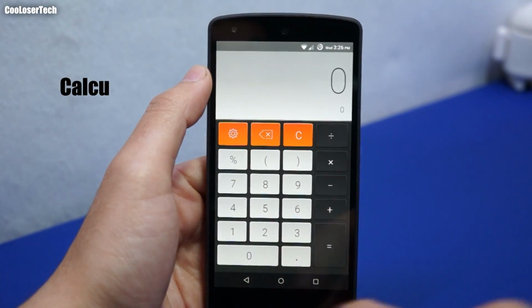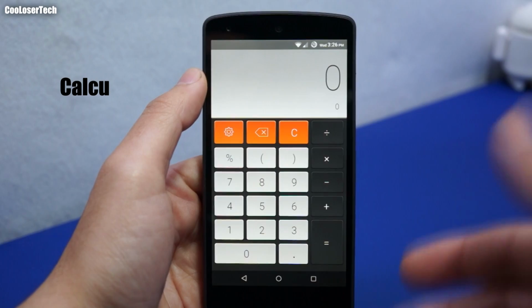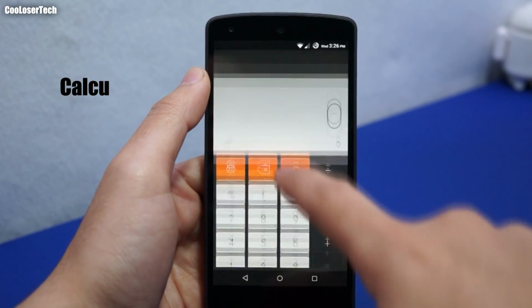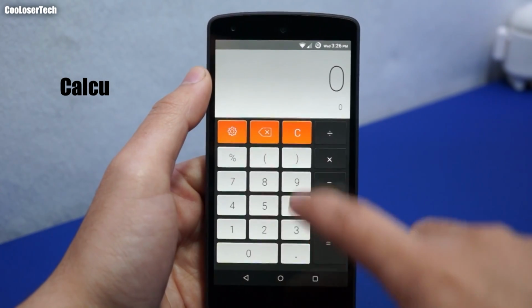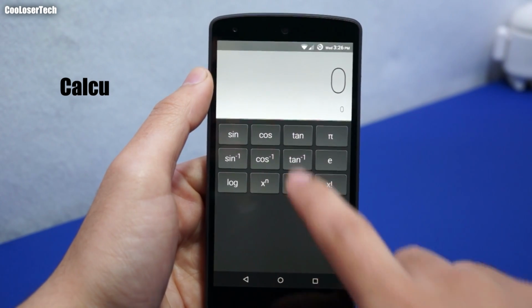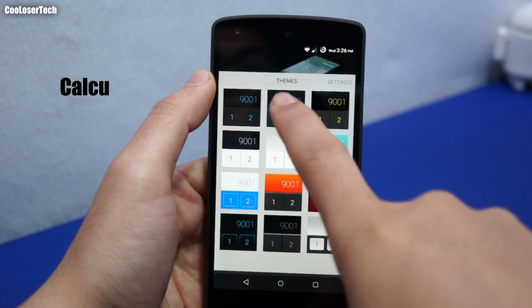CALCU is just a calculator replacement for your stock one. You might like this one a lot better. It has gestures where you can see the history, drag up, and we've got other things there. We have a settings menu to change the themes.